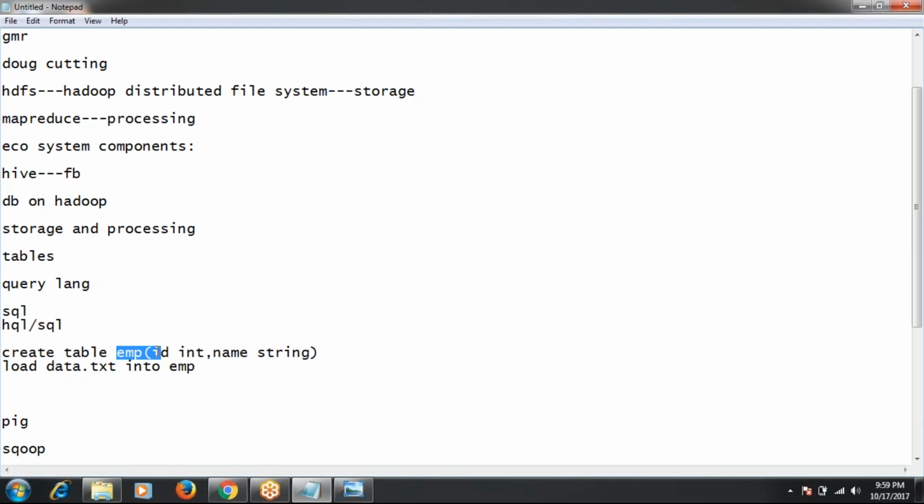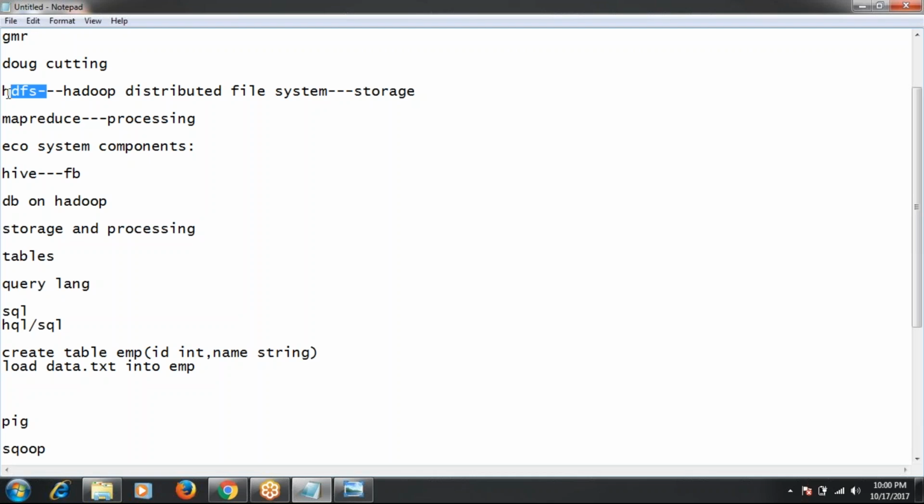Here Hive was developed on top of HDFS. So whenever you put this data.txt into the EMP table, where will this data be stored? HDFS. In the backend, the data will go and be stored in HDFS only, whenever we put some data into a Hive table.